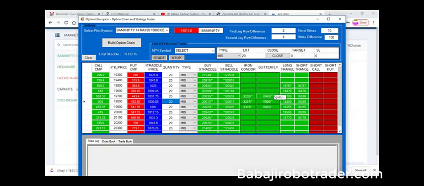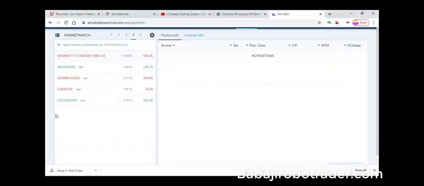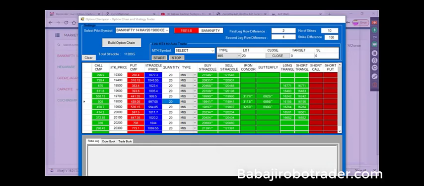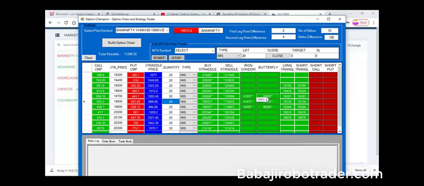Fifth, we have the butterfly strategy. These are four-leg strategies when you're going for the iron condor or the butterfly. For this iron condor, you have to make a straddle, and after that you have to buy the OTMs, so there will be four contracts involved. You have to sell call, sell put, buy call, and buy put. When you go with the normal method, it will take a plenty of time to build this. With Option Champion, once you press this button, all the strikes will be taken simultaneously.